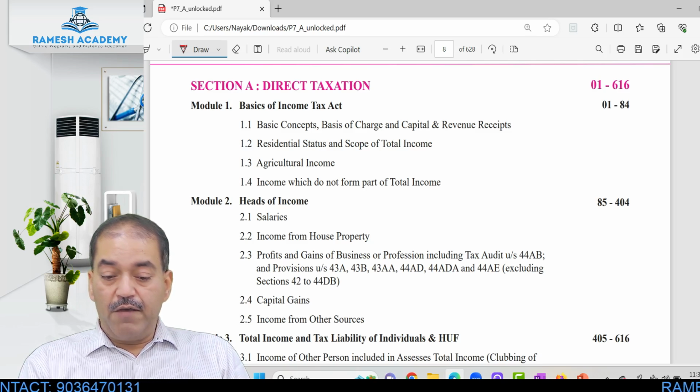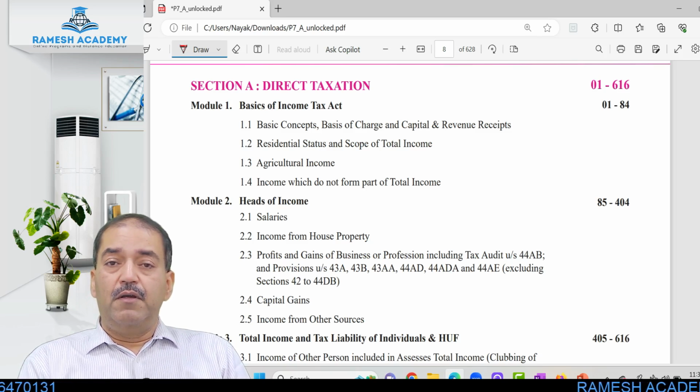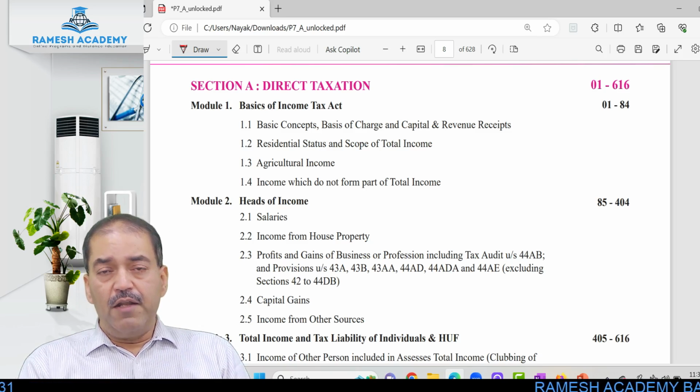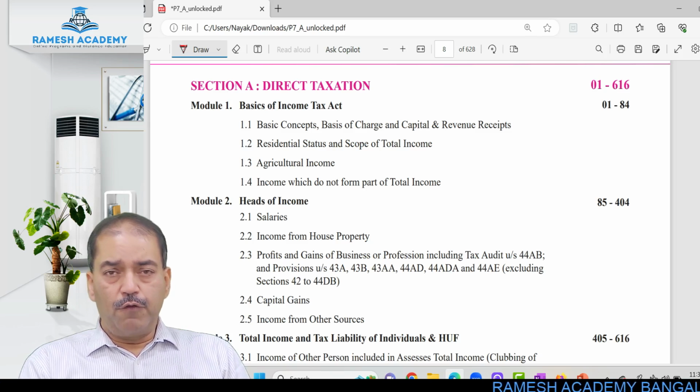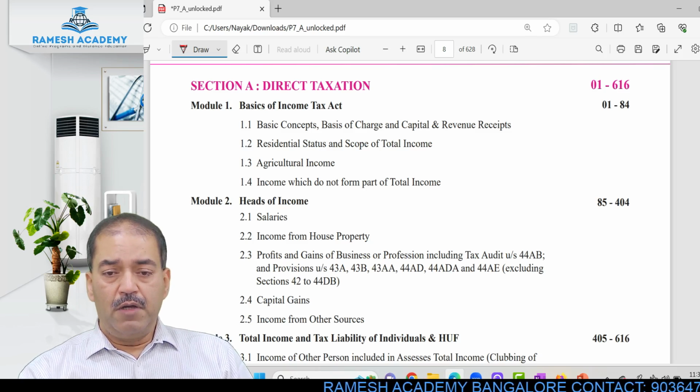And then finally we have income from other sources, which means anything which cannot be a salary income, which cannot be income from house property, which cannot be business or professional income, which cannot be capital gains, will be classified as income from other sources.